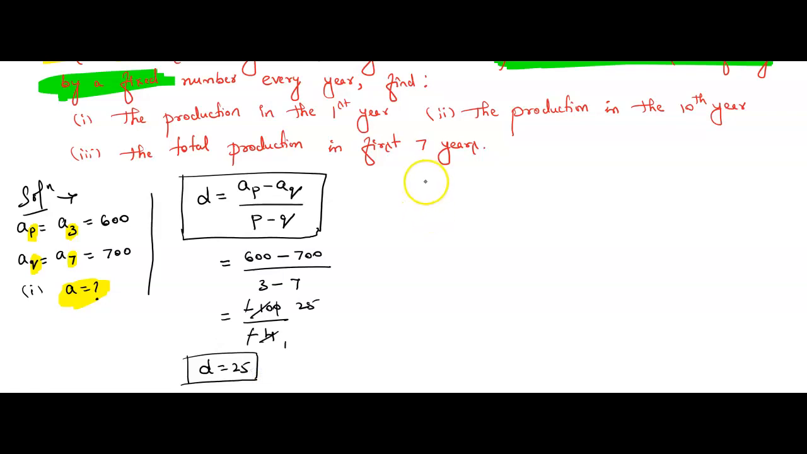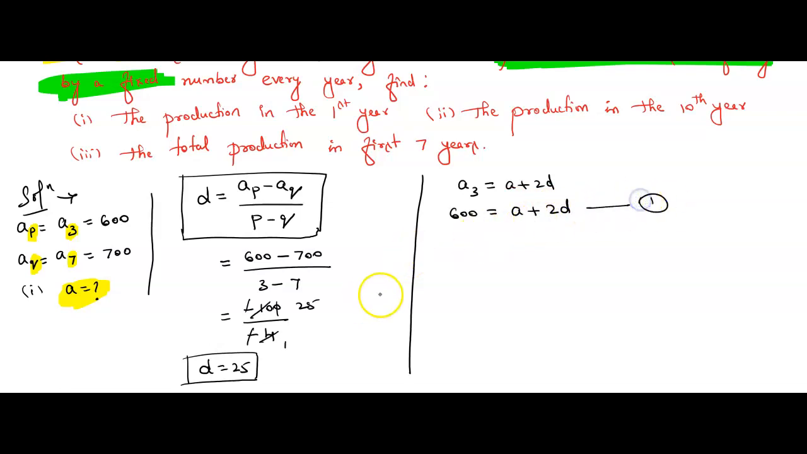And one more method, I'll show you one more method. A3. We know A3, right? A3 is what? A3 can be written as A plus 2D, by using the nth term formula A plus (n minus 1) into D. What is the value of A3? 600. That is equal to, what is A? First term we don't know. Plus 2, common difference also we don't know. Correct? So let me make this equation 1.